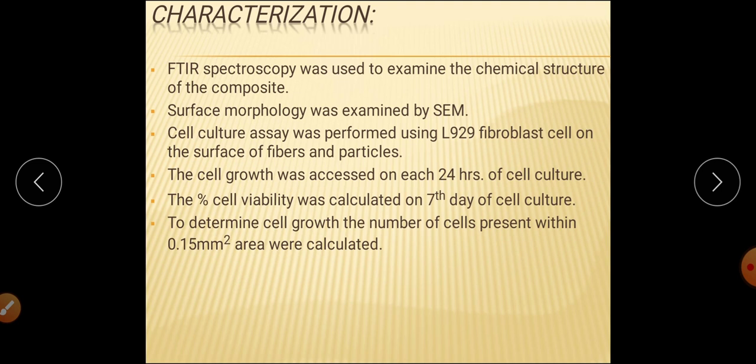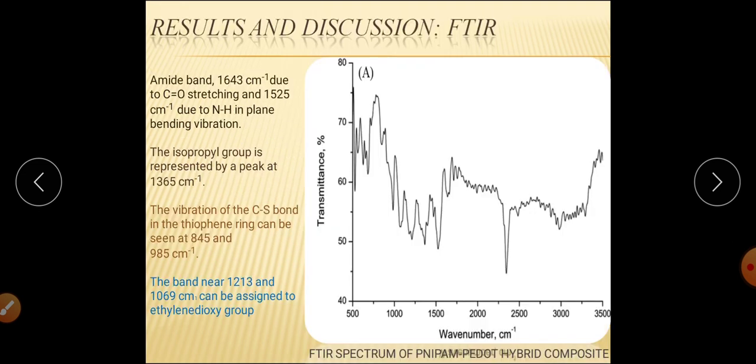Now, coming to characterization, it was done using FTIR spectroscopy. The surface morphology was characterized using scanning electron microscopy, and finally the cell culture assay was carried out by taking the L929 fibroblast cell line, and these cells were kept for 7 days. After this, we analyzed the live-dead assay of the cells.